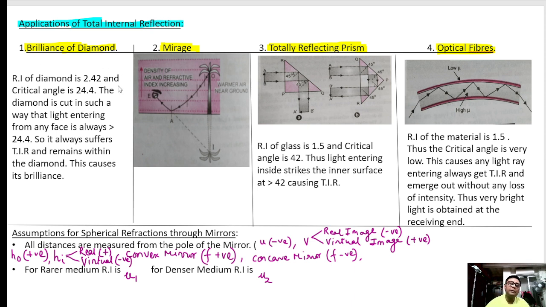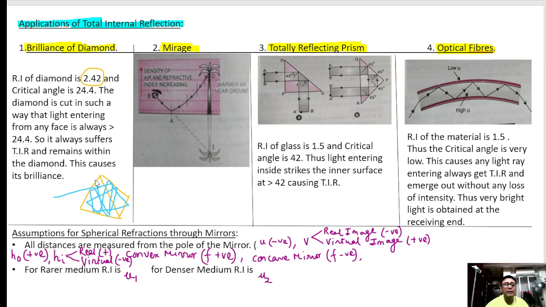Brilliance of diamond. The refractive index of diamond is 2.42. When diamond surfaces are cut in such a way that a ray of light entering inside the diamond will always suffer total internal reflection, it will always hit at an angle more than 24.4 degree.